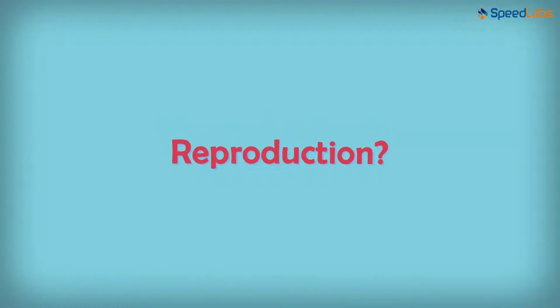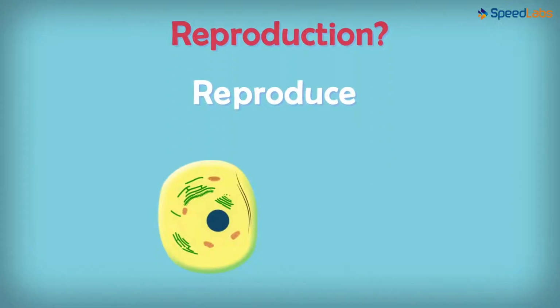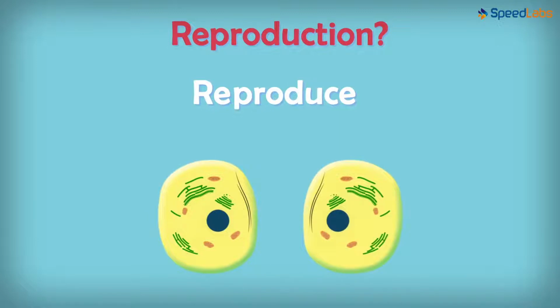What do we mean by reproduction? The word reproduction would mean to reproduce. When one organism produces another organism just like itself, we call this process as reproduction. And what does it depend on?